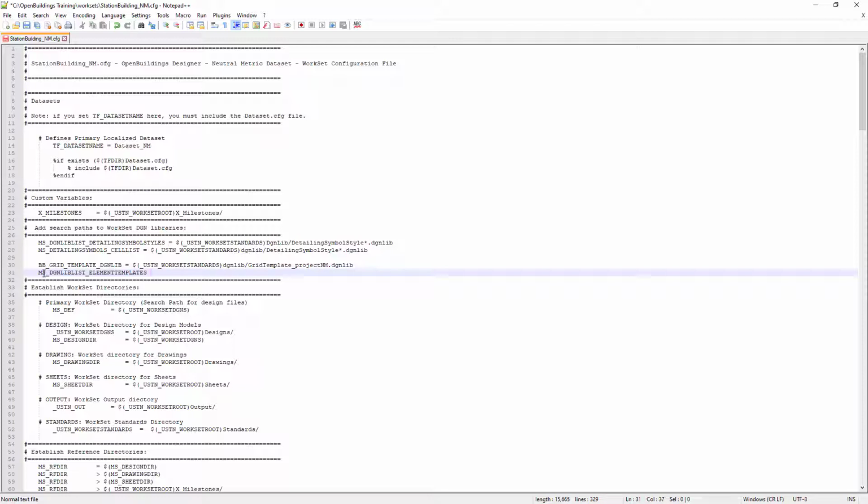Then use a greater than sign to append the existing list and add the variable just defined for the grid template DgnLib. Double check that there are no typos, and I do have one, so let me fix that. Now, save and close the text editor.